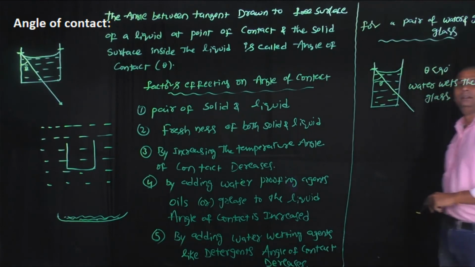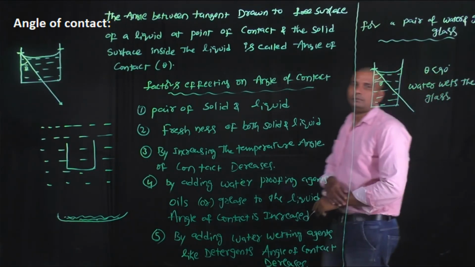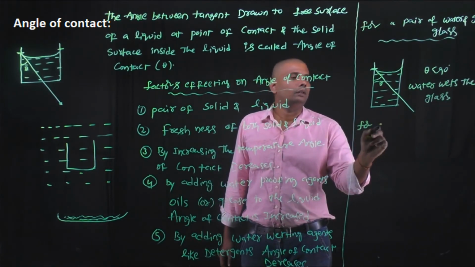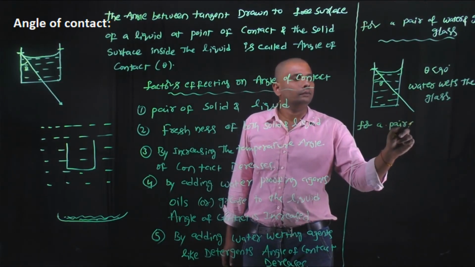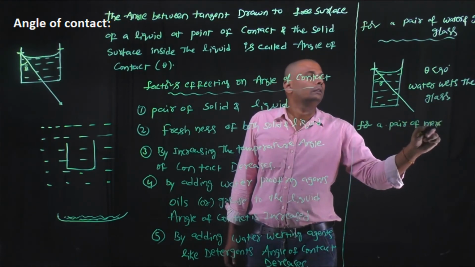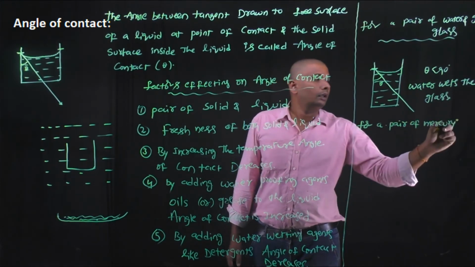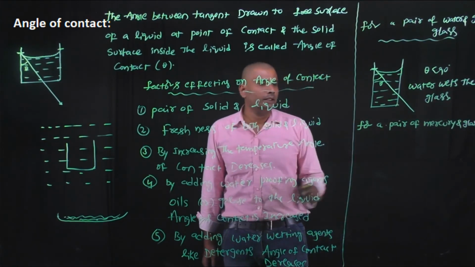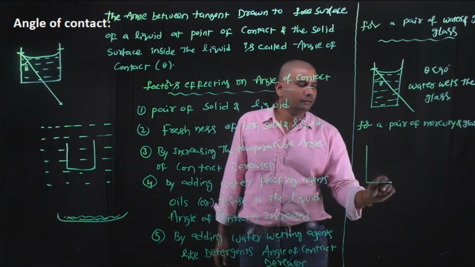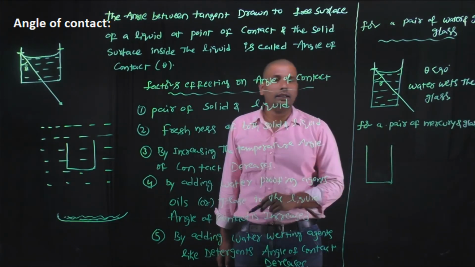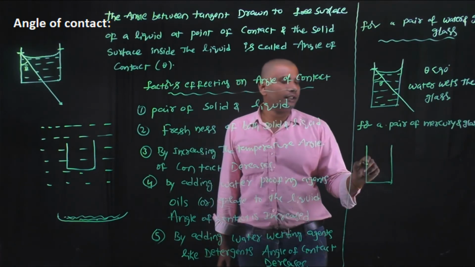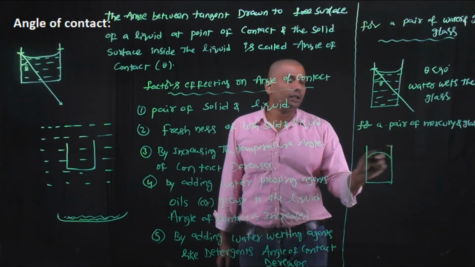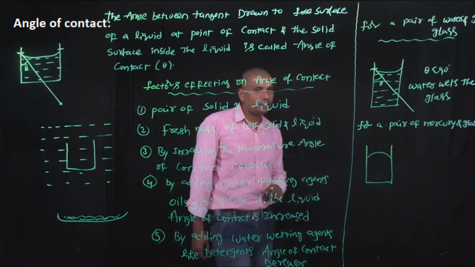Similarly, for a pair of mercury and glass, let us consider this is a glass vessel, and this glass vessel is filled with mercury.